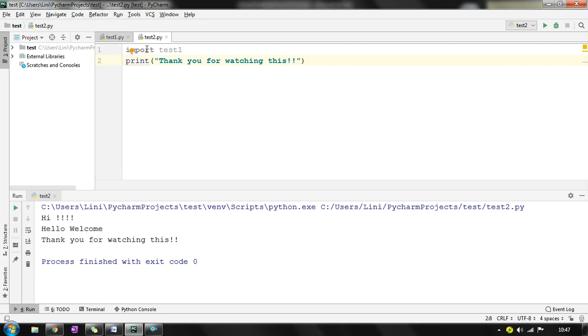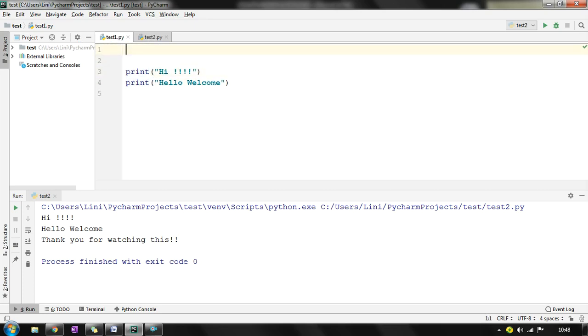So what I can do is that I am importing test1. Let me go back to test1 and I will treat this test1 as the main function. How to do this? I will define a particular function. It's a user defined function. You can name anything. Suppose my name is Binayak, so I am typing Binayak.